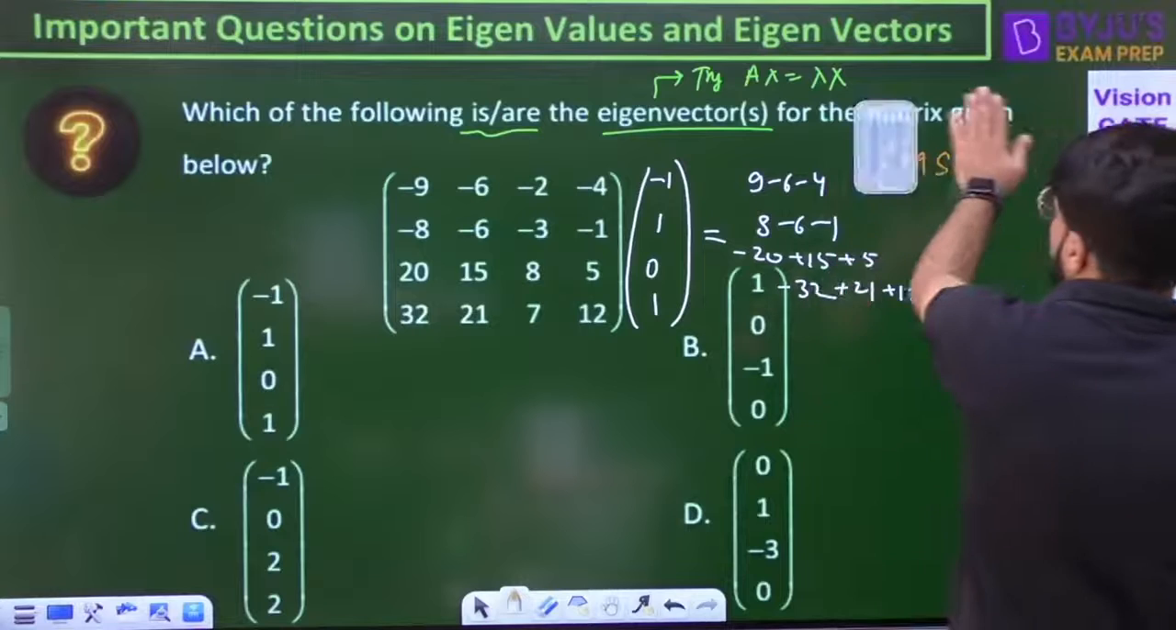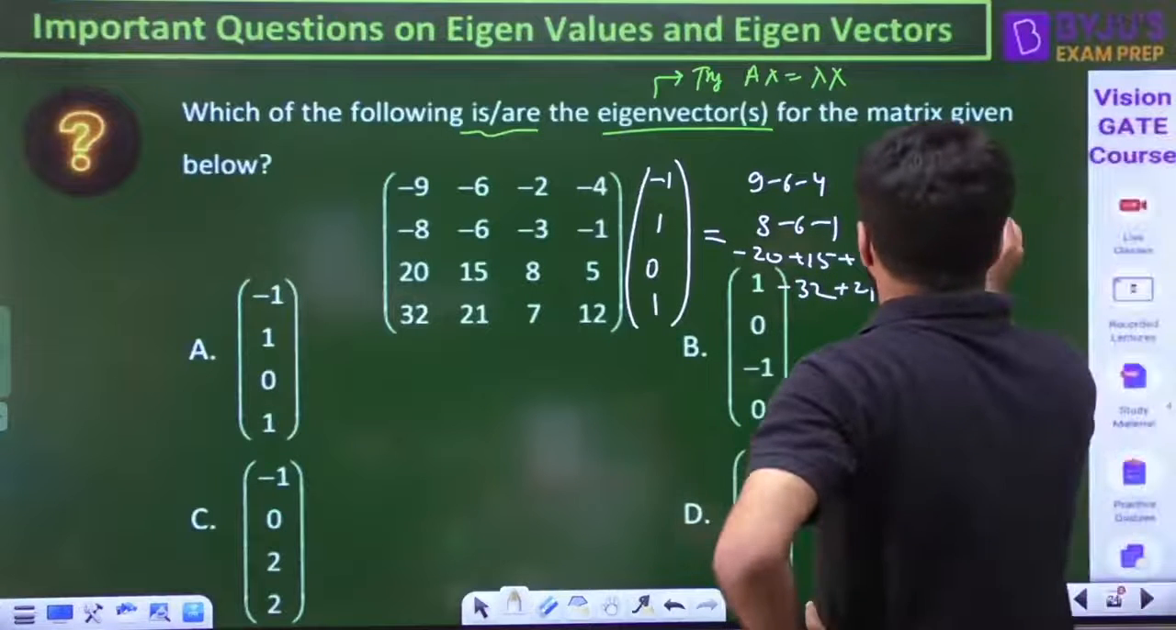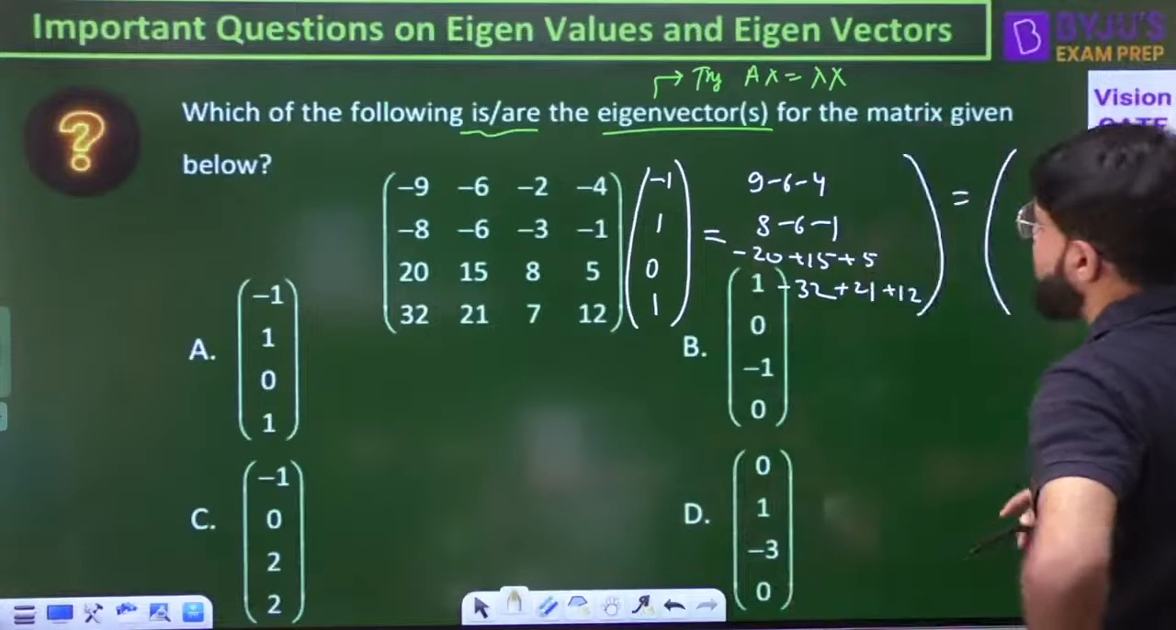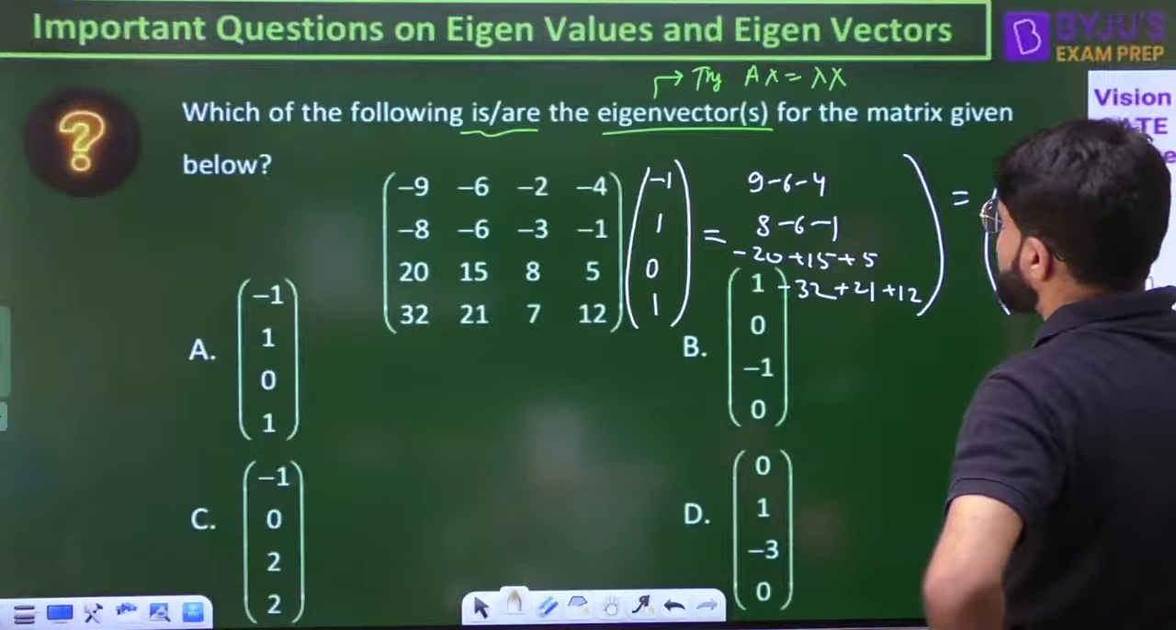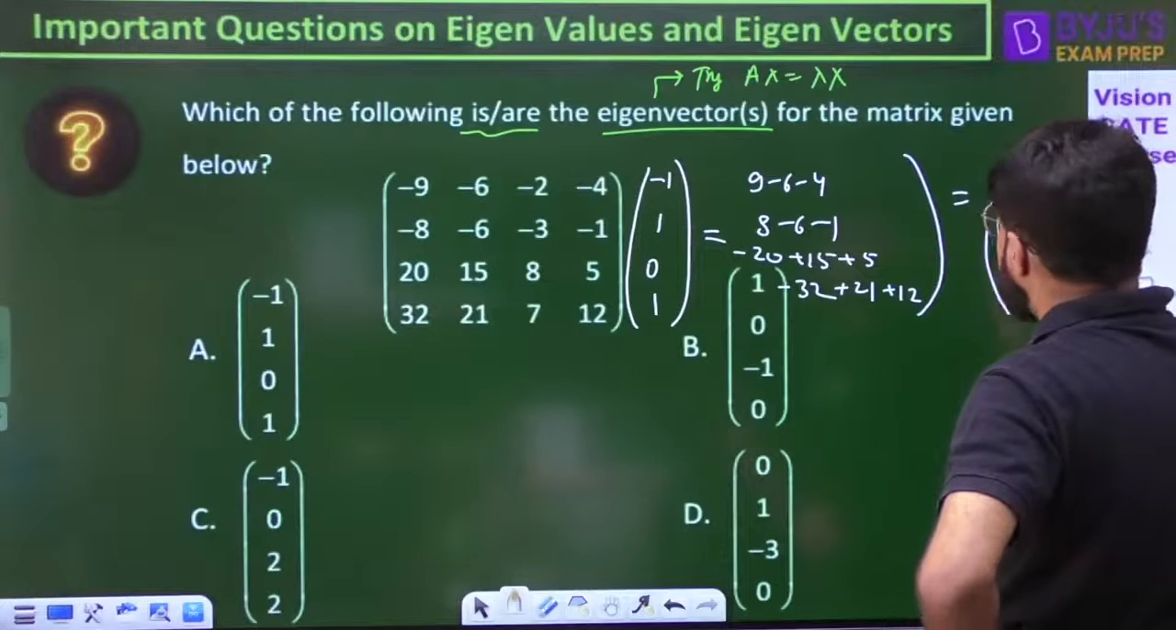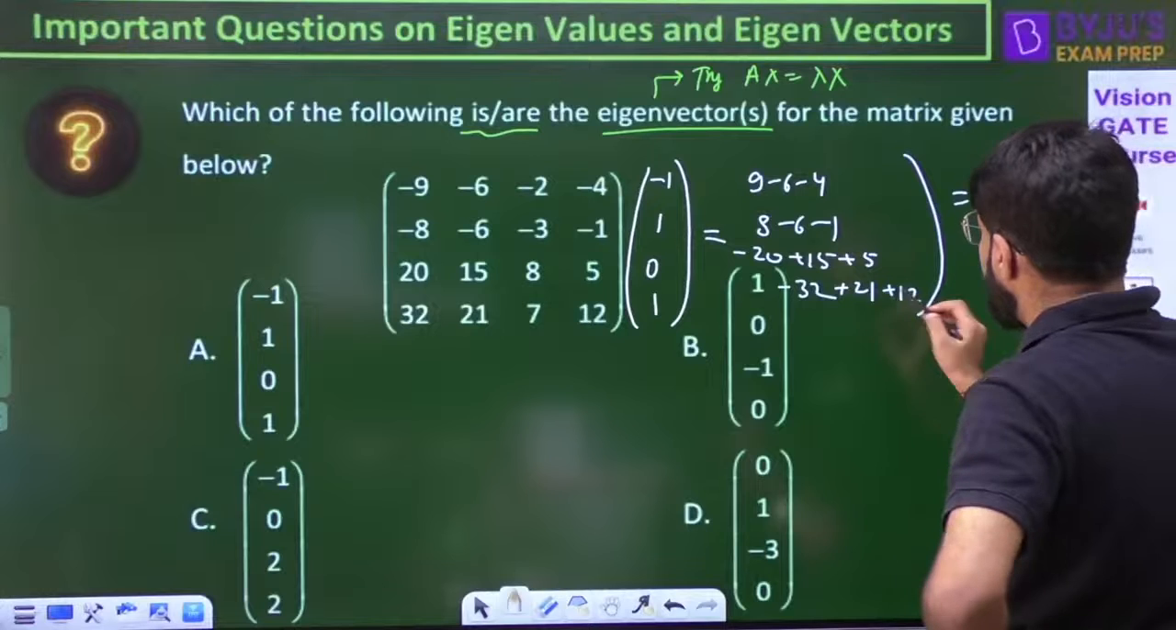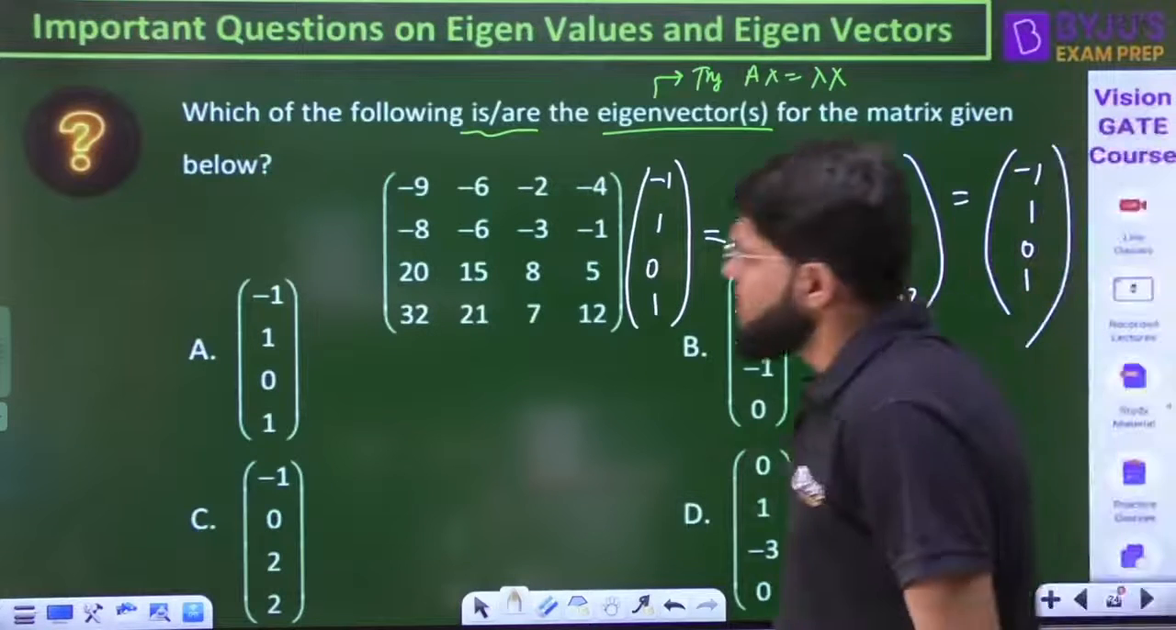Now let's see what the result is here. 9 minus 6 minus 4 is minus 1. 8 minus 6 minus 1 is 1. This is 0, and this is equal to 33. This is 1. Now, what is the result you have got?